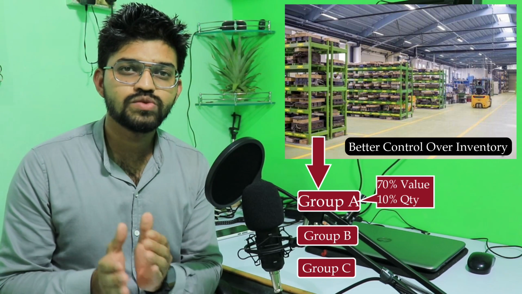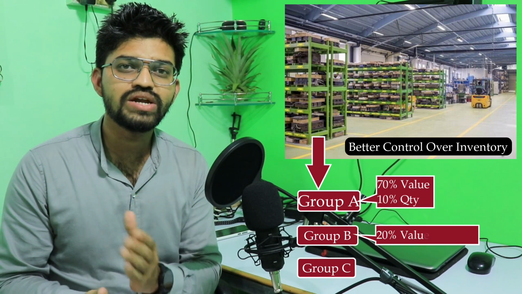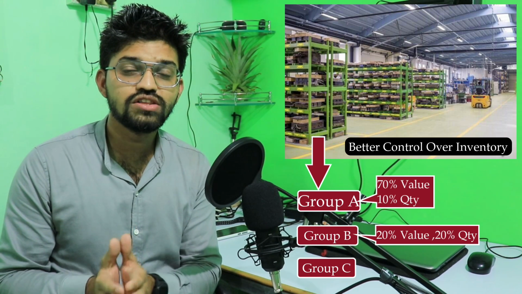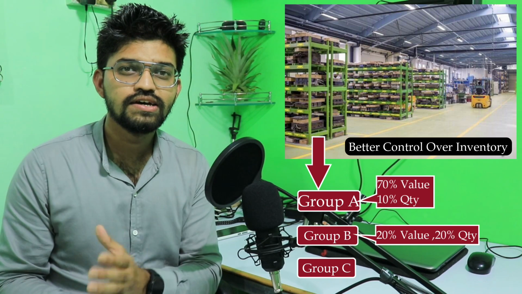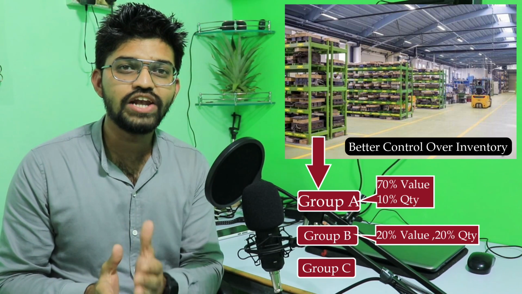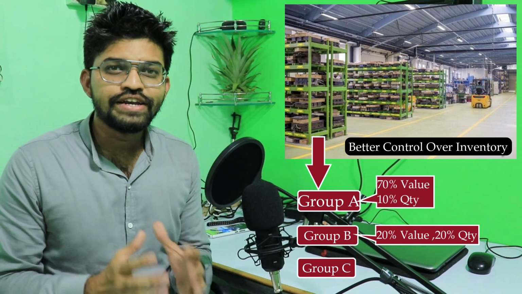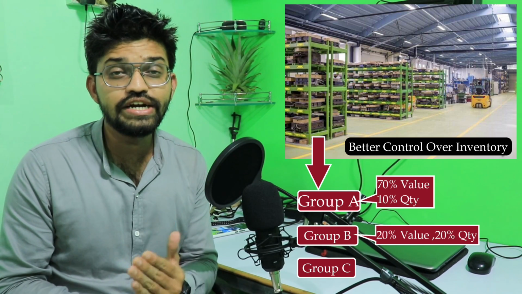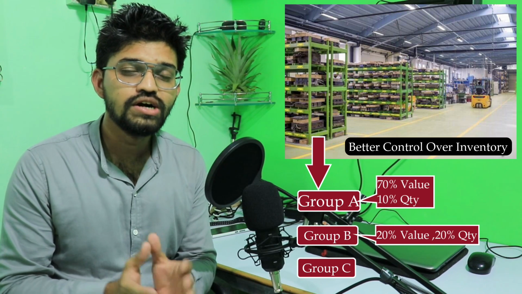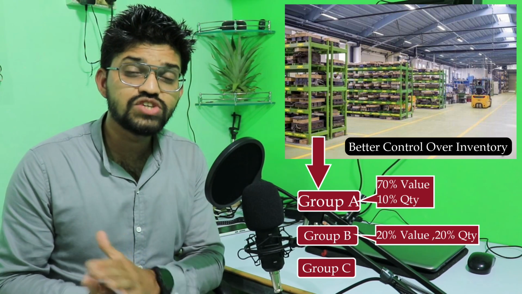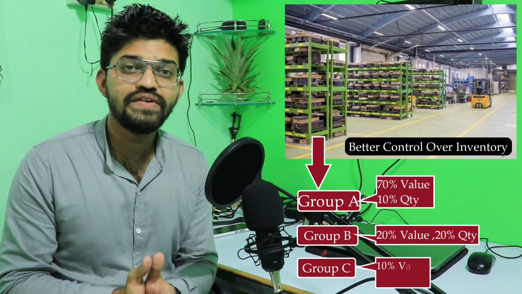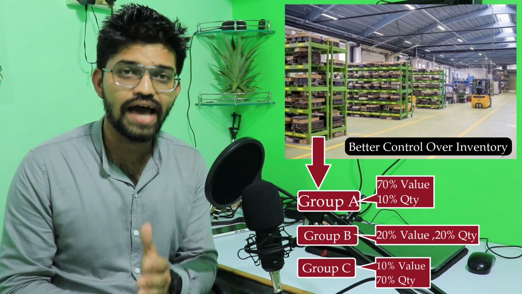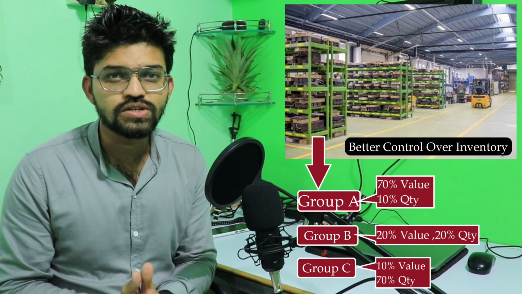Whereas in case of class B items, it has 20% of the value and 20% of the quantity. Over here the quantity is increased in class B items, but the value gets reduced. Class C items are the least important items. These are nothing but the utility items. Over here in class C items, the quantity is very huge, around 70% of the quantity, but the percentage value is only about 10%.